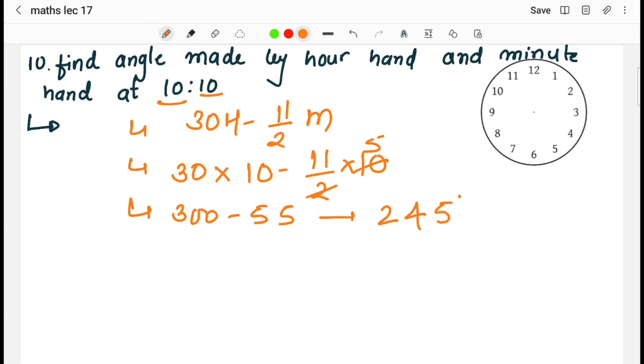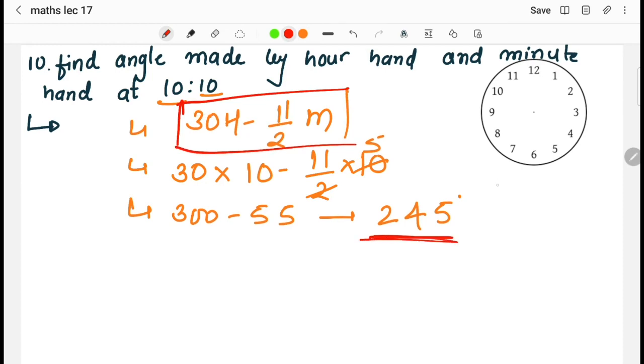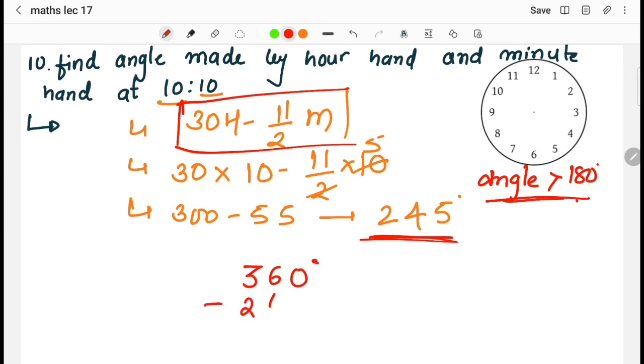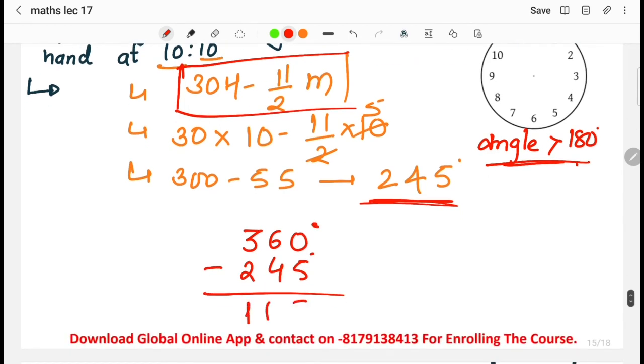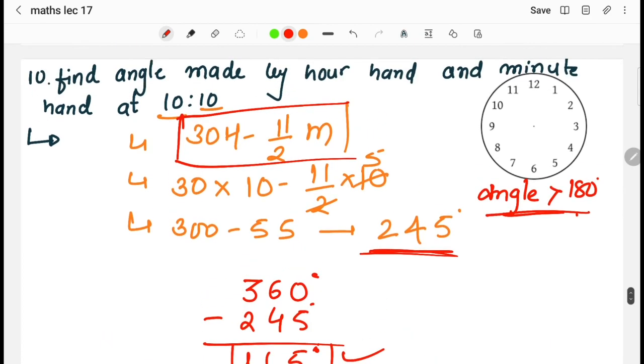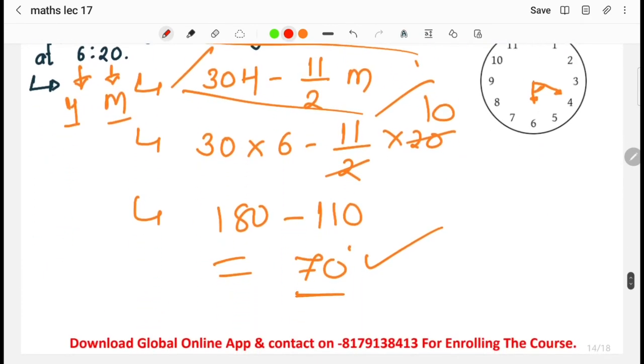Now this is the case that you have to remember: whenever we are using this formula and the angle is coming greater than 180 degrees, what we have to do is subtract that particular angle from 360 degrees, right? That is, 150 degrees will be the answer to the question. Now what is the difference in this particular question?